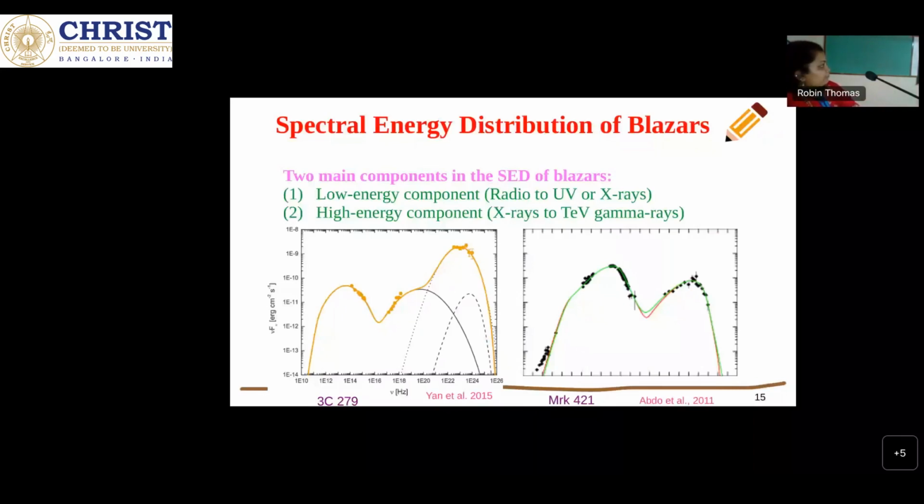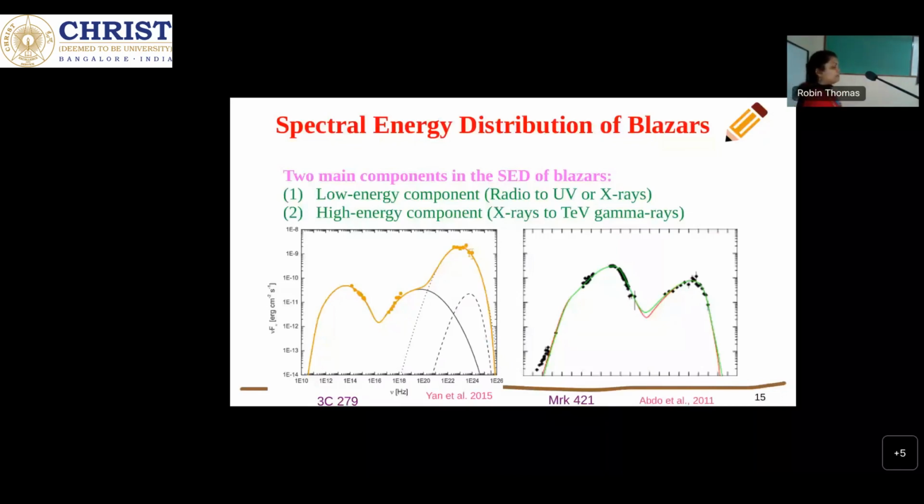But in FSRQ, the low energy photons which get scattered by the relativistic electrons can come from the outer part of the AGN, like the accretion disk, broad line region, or torus. That's why in FSRQ sources we get this peak. This is because of external Compton, where the low energy photons are coming from the outer part of the active galactic nuclei. Now the hadronic model.